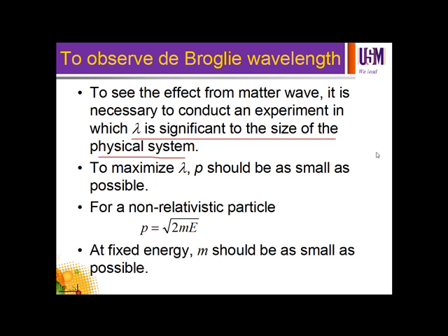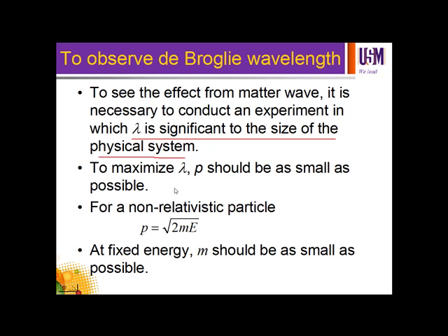That means, if we want to measure de Broglie wavelength at, for example, 10 to the power of negative 15 meter in the nuclear size region, then we should have a physical system of the same size, 10 to the power of negative 15. So in the nuclear system, we have this size, or in the atomic system, we have atoms.